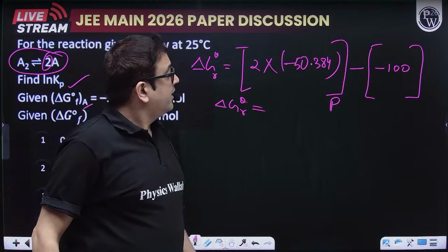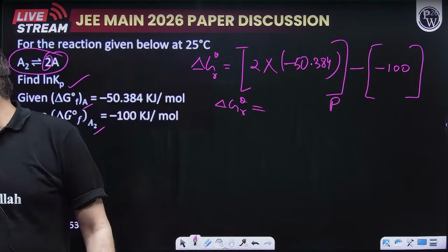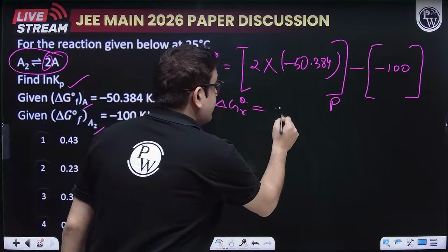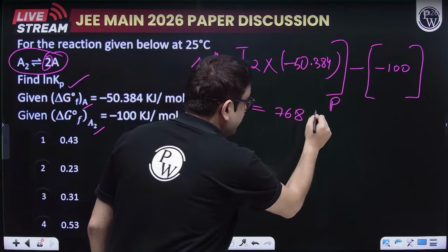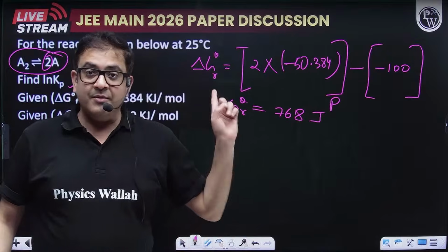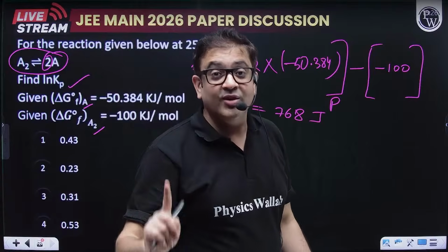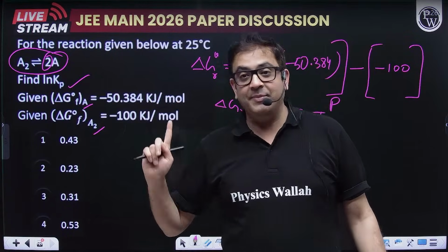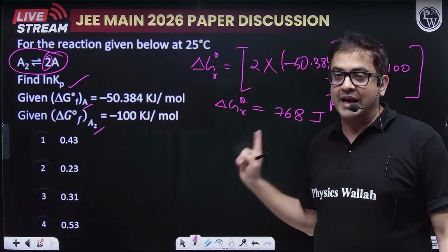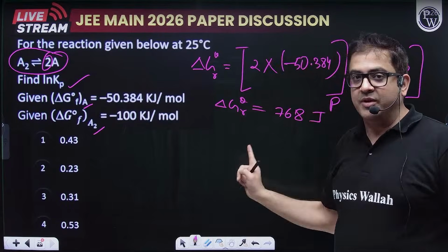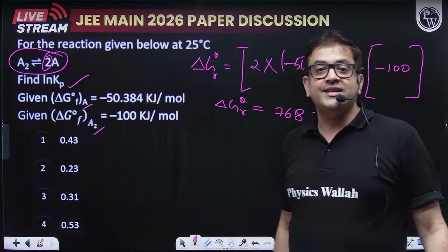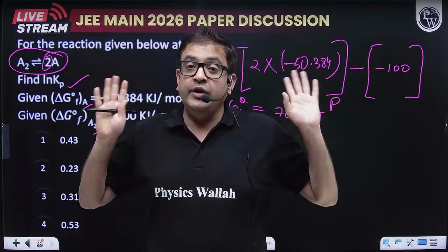I guess, I have multiplied this for you. This is somewhere around 768 joule. This is a time consuming process, because you have to multiply it by 1000, since it is in kilojoules. That is why I am saying it is a time consuming question. So this is 768. After that, sir, okay, we did the calculation.